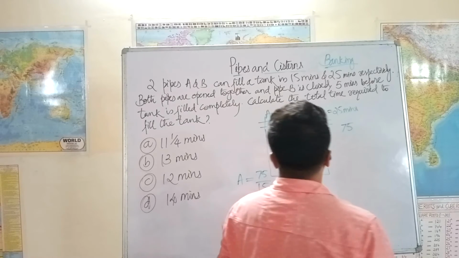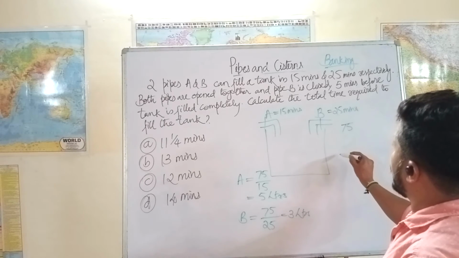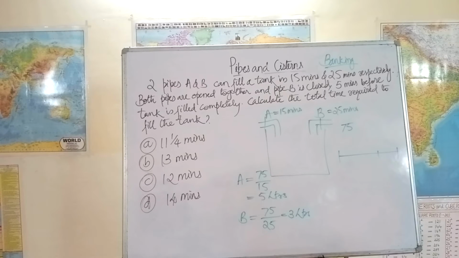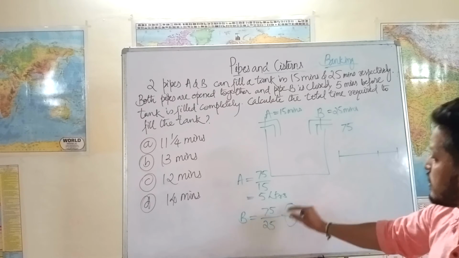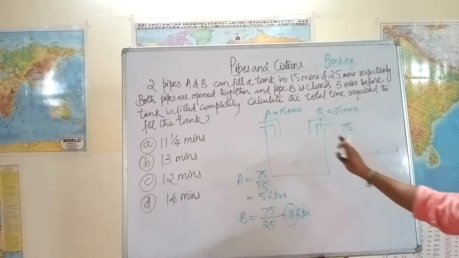So B was turned off 5 minutes before the tank was filled completely. So calculate the total time required to fill the tank. A and B both work for almost the entire time except for the last 5 minutes. Let's see what percentage of work is done in the last 5 minutes. In the last 5 minutes, the work is done only by A.